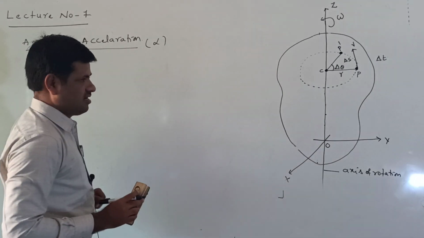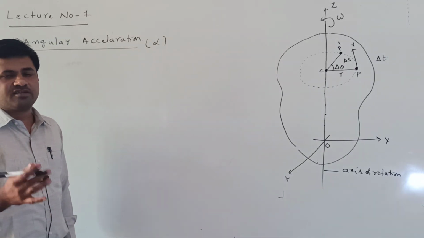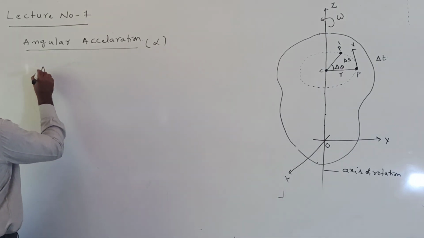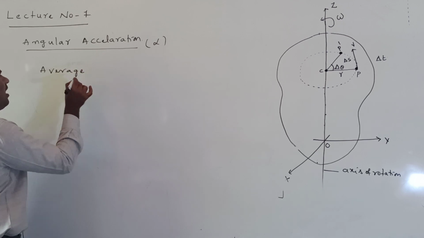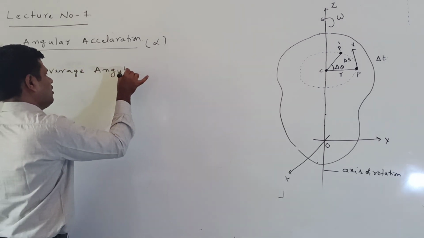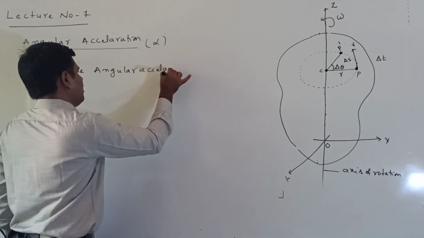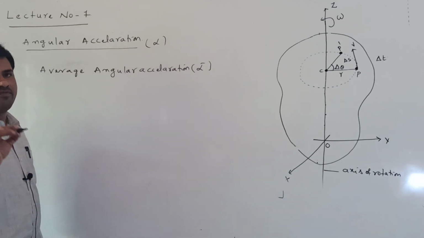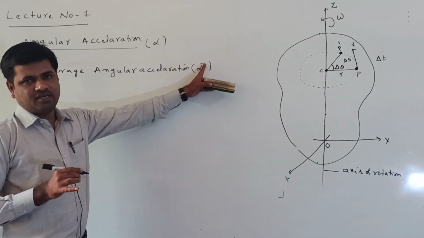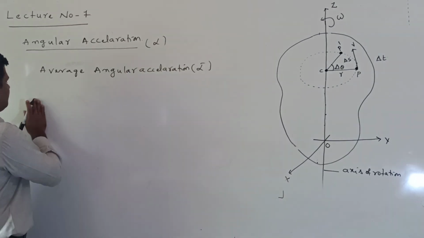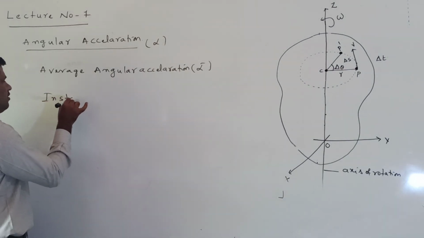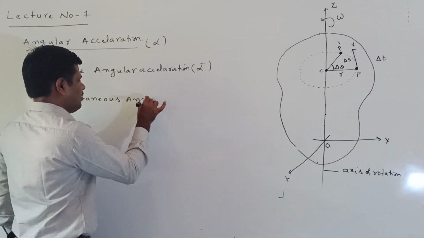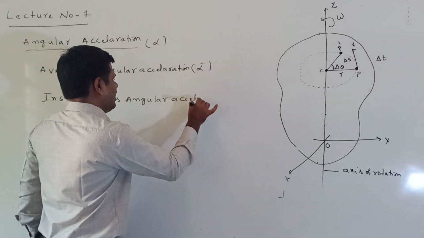Now, how to define the angular acceleration? First of all, how many types are there? Angular acceleration is also of two types. One is called average angular acceleration. This is alpha bar, the general alpha bar we write. This represents the average. Another one is instantaneous angular acceleration.